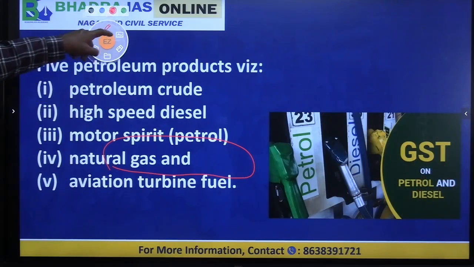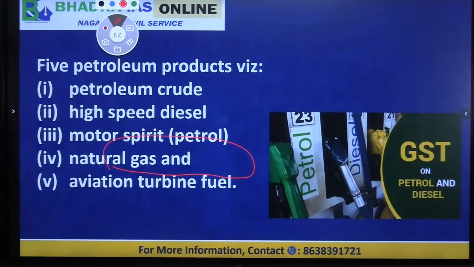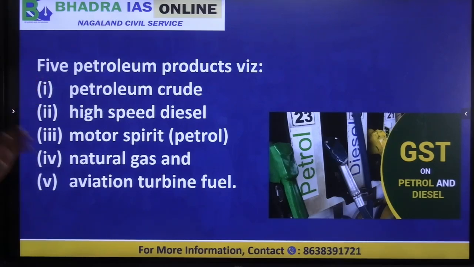Similarly, there are 5 petroleum products that are currently outside GST. What are they? Number 1, petroleum crude. Number 2, high speed diesel. Number 3, motor spirit. Number 4, natural gas. And number 5, aviation turbine fuel. These 5 items are currently outside GST. Therefore you see the tax rate differs from state to state on these 5 items, and also on alcoholic liquor, because the taxes are imposed by the state government, not under GST.